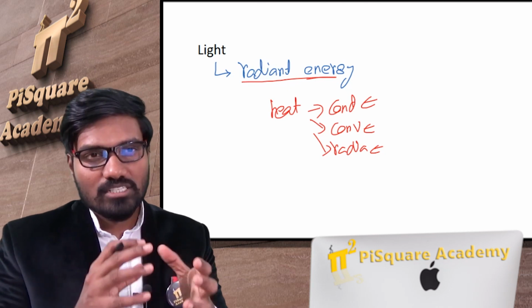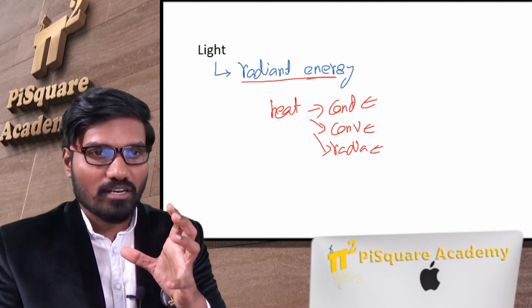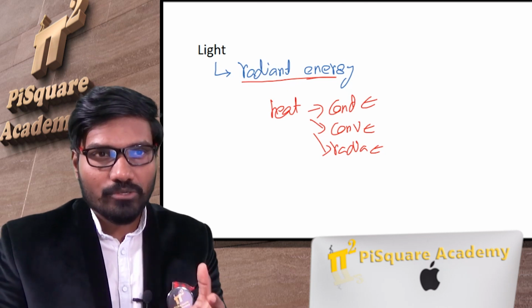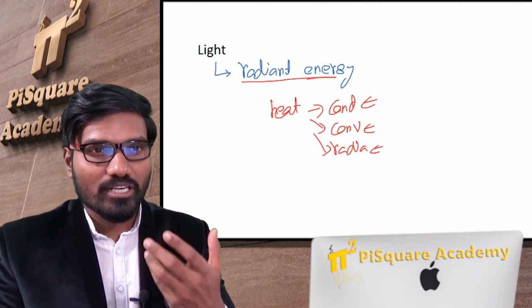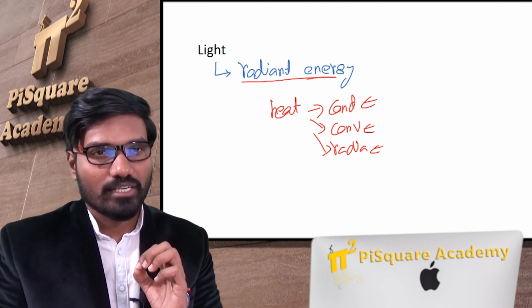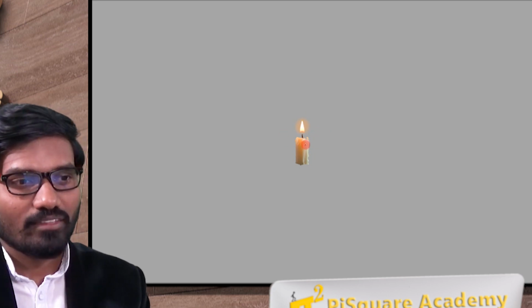I have already explained this horsepower concept. You can check the video link in the description about how the horsepower name came. Anyway, that's a different story. Now, candles were popularly used, and the energy released by the candle in 1 second is called one candle power. Let me change to the image. Look at this, this is a candle. The energy released by this candle in 1 second is called one candle power.